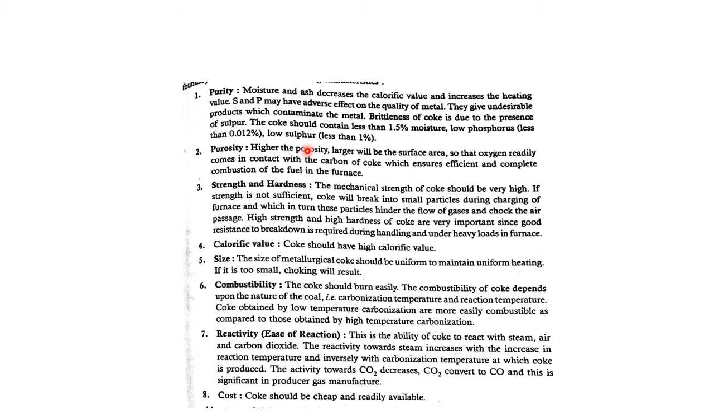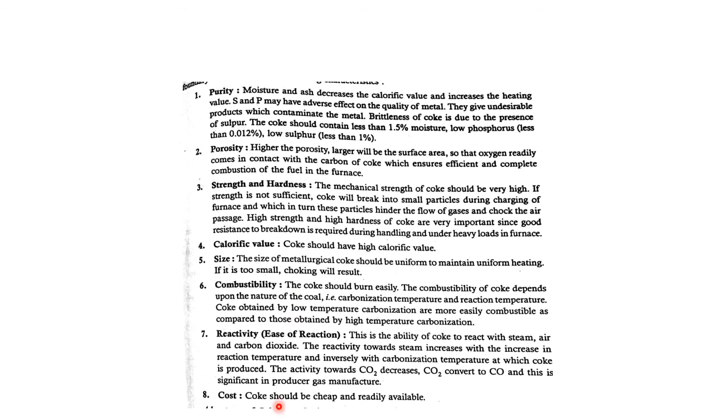So what are the advantages? What characteristics are present in metallurgical coke? High purity, because the percentage of carbon is higher and sulfur and phosphorus are very low; they are further removed by heating. Porosity, because due to porosity oxygen penetrates the inner part of the coke and it burns easily. Good strength and hardness, high calorific value, uniform size, combustibility, reactivity, and cost: coke is cheap and easily available. So these are the characteristics present in metallurgical coke: pure, porous, high calorific value, uniform size.